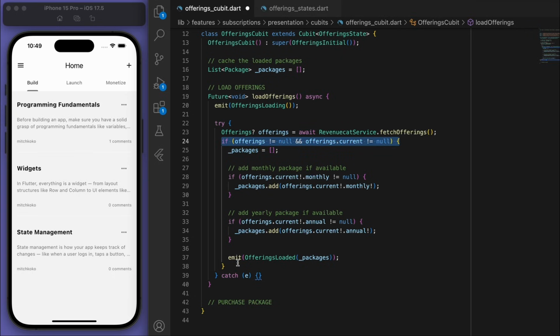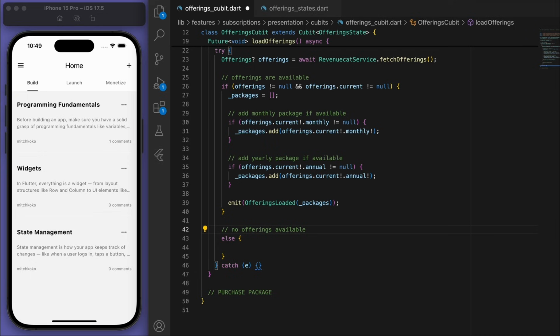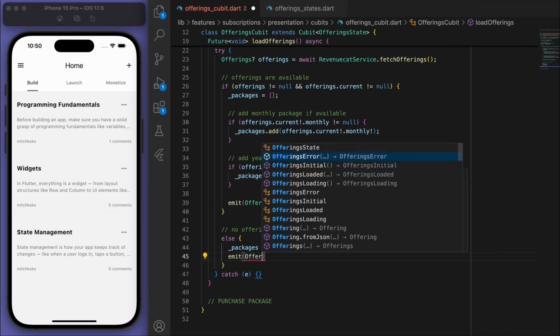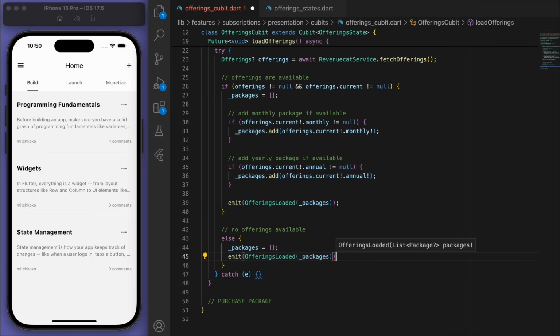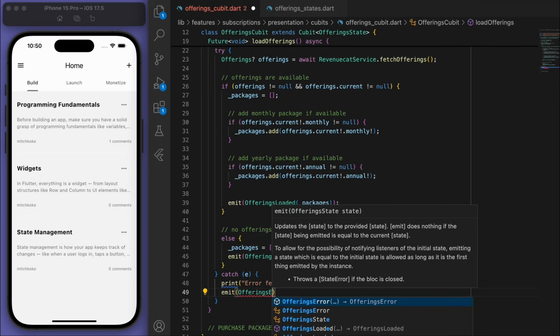Now this first if statement is just checking if we have an offering. Now if we don't have any offerings available, then it'll just be blank. And we can load up those offerings. Cool, and just emit the error state if we have any errors.